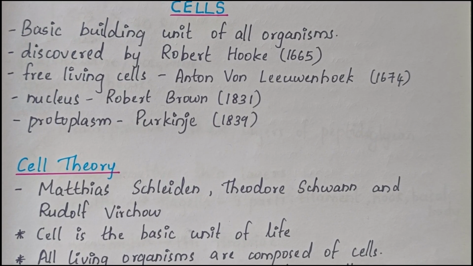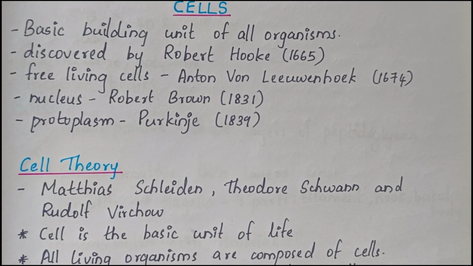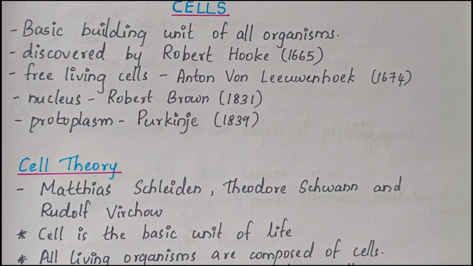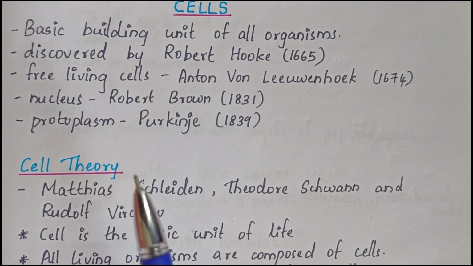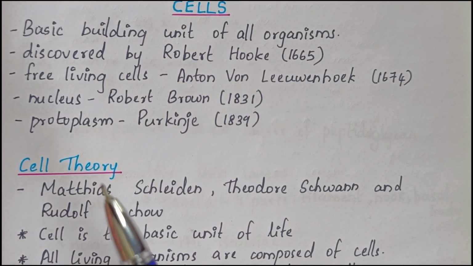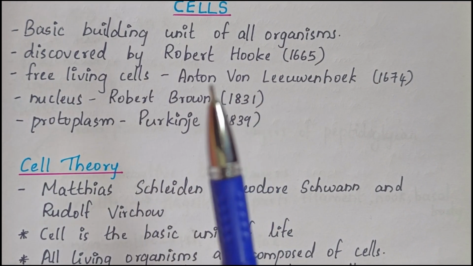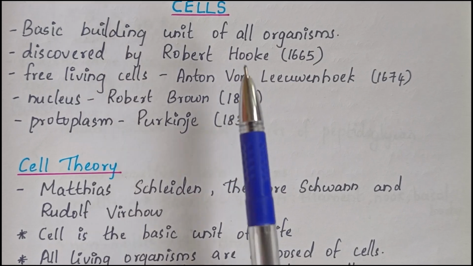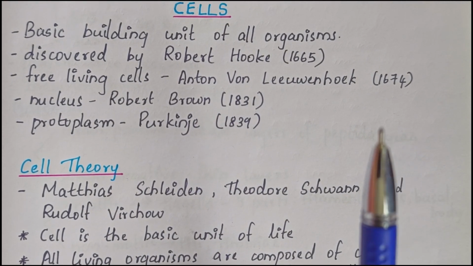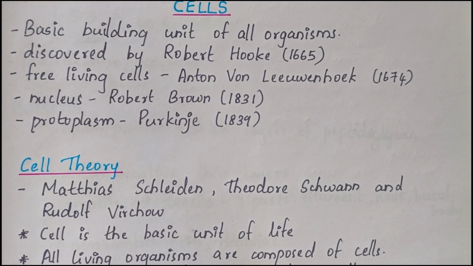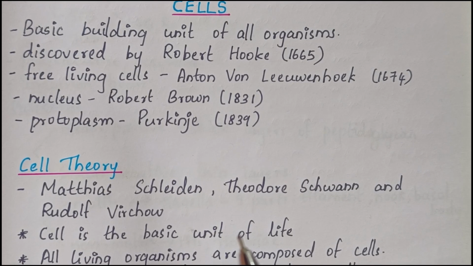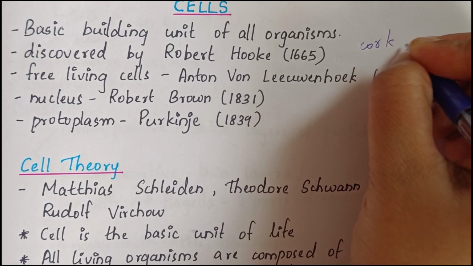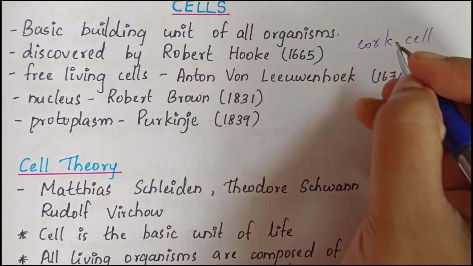So, what actually are cells? Cells are the basic building unit of all organisms. It is the fundamental structural and functional unit of all living organisms. It was discovered by scientist Robert Hooke in 1665. He discovered cells in a cork slice using a primitive microscope. Primitive microscope means an old type of microscope. So he discovered cells in a cork slice.